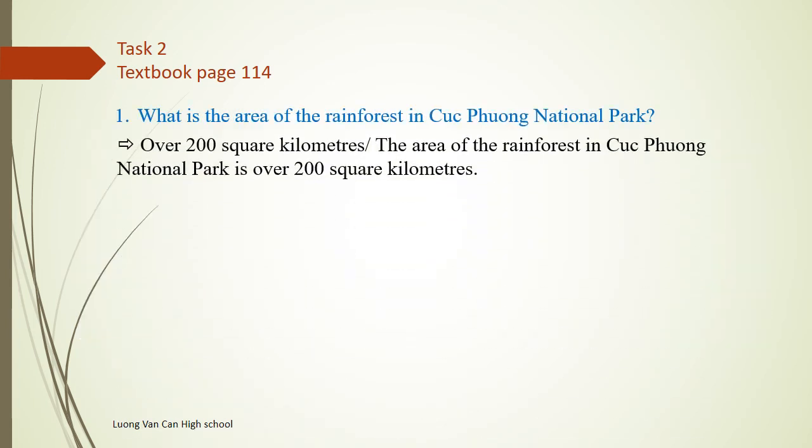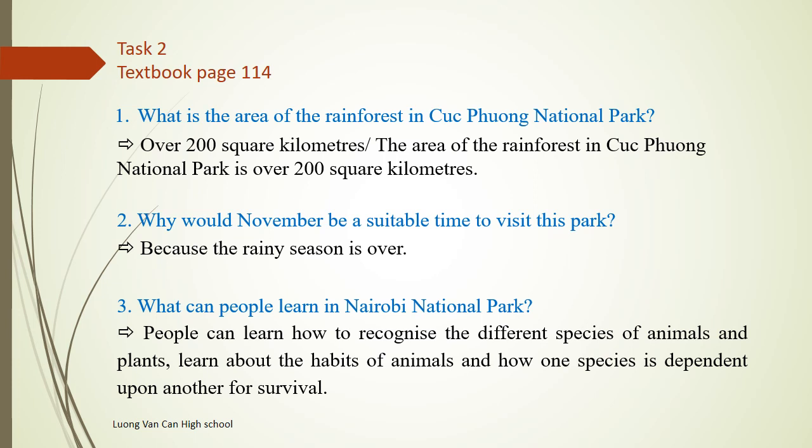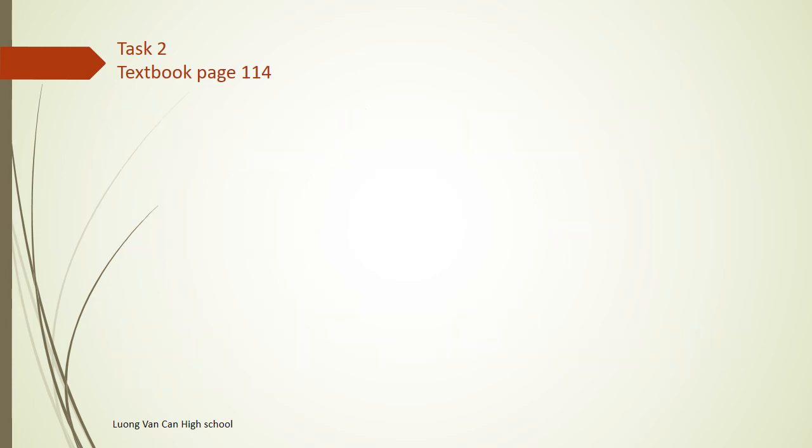So the answer for number 1 is over 200 square kilometers. 2. Because the rainy season is over. 3. People can learn how to recognize the different species of animals and plants. And they can also learn about the habits of animals and how one species is dependent upon another for survival.